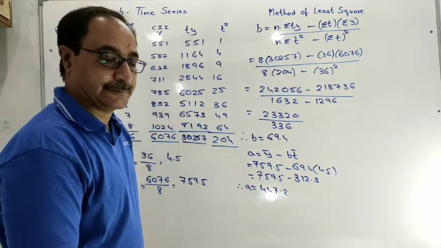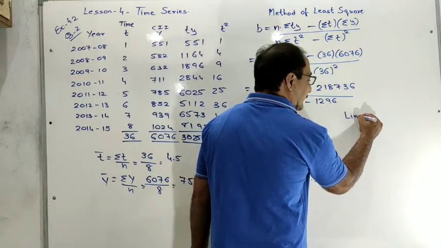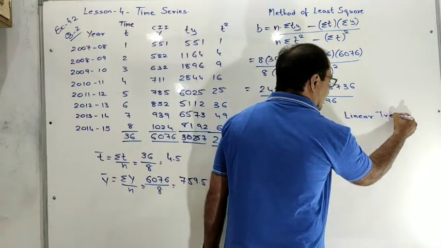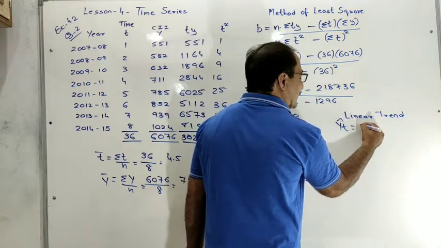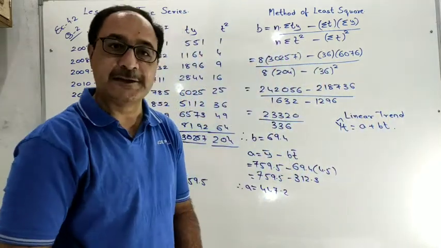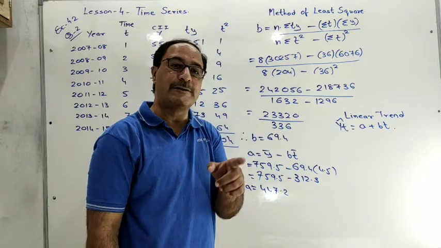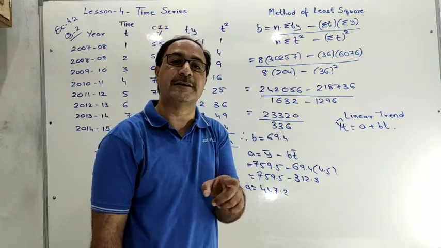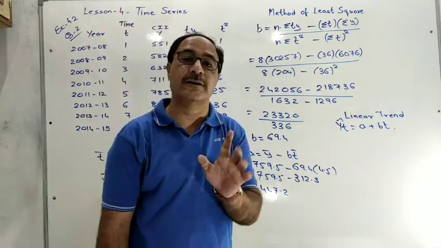After that, the question we have to find is the linear trend. y t cap is equal to a plus b t. This one is the most important in each and every question. In each and every question you have to find this one. Y t cap is equal to a plus b t. This one is a linear trend. By which method? Method of least square.